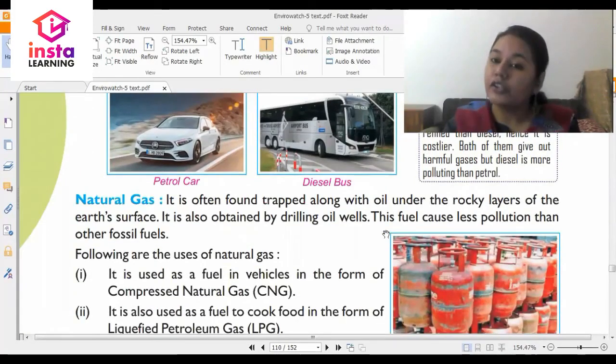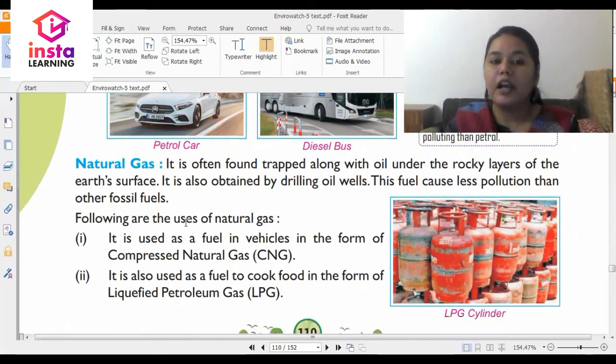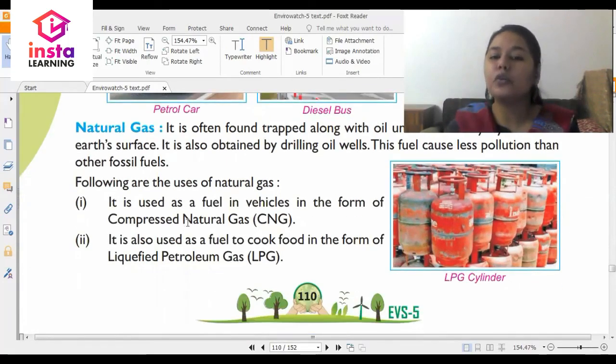Now we come to natural gas. It is often found trapped along with oil under the rocky layers of the Earth's surface. It is also obtained by drilling oil wells. This fuel causes less pollution than other fossil fuels. And what are the uses? It is used again as a fuel in vehicles in the form of CNG. It is also used as a fuel to cook in the form of LPG, liquefied petroleum gas that we get